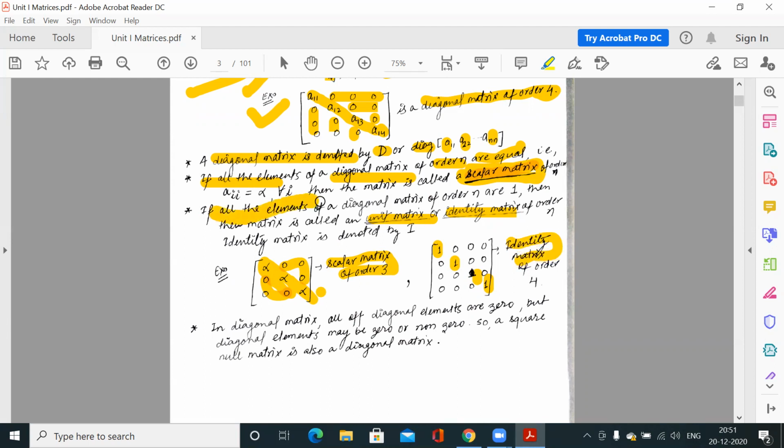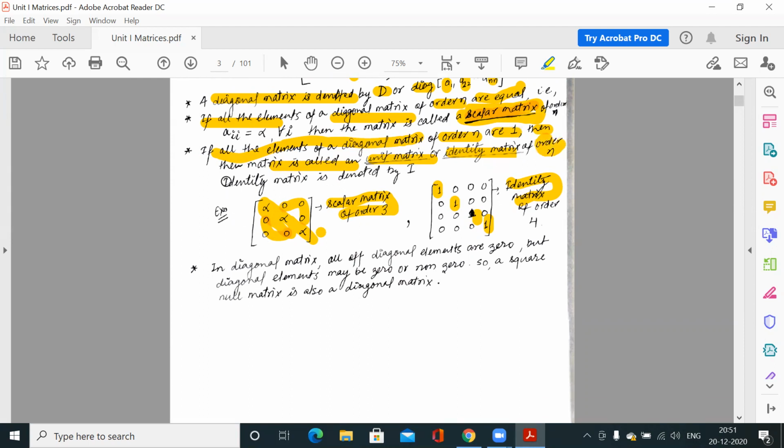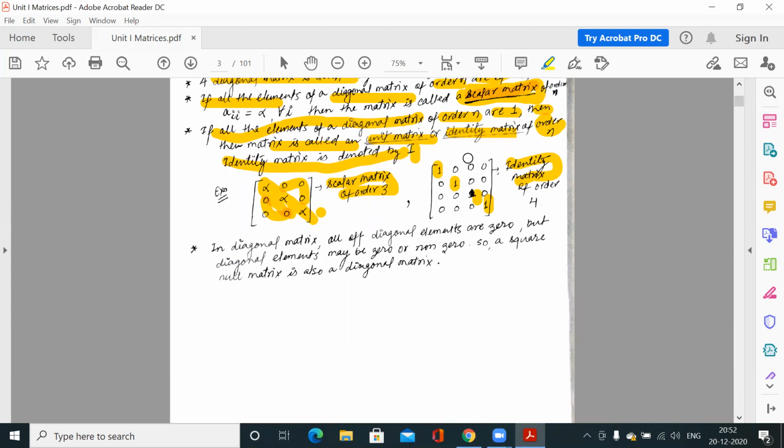So if all the diagonal elements of a diagonal matrix of order n are 1, then we say it is a unit matrix or identity matrix of order n. The identity matrix is denoted by capital I. This is an identity matrix of order 4. All the diagonal elements are 1, other off diagonal elements are 0.